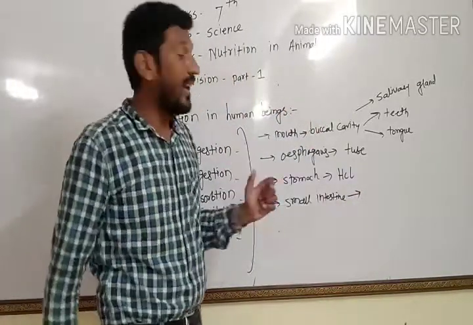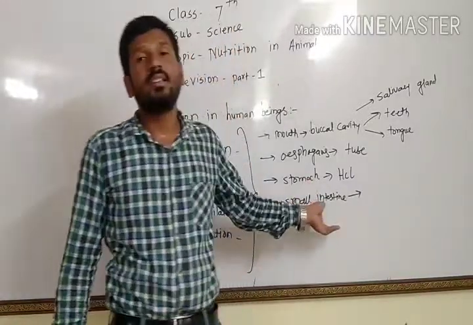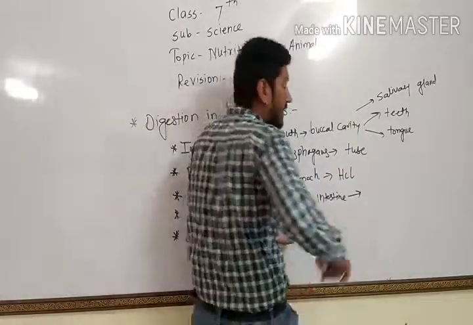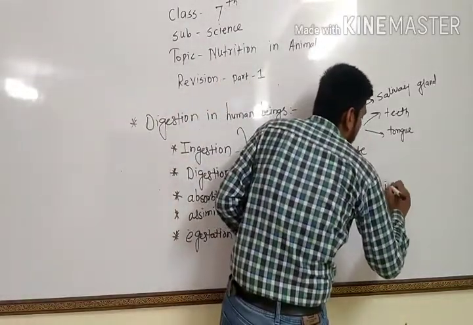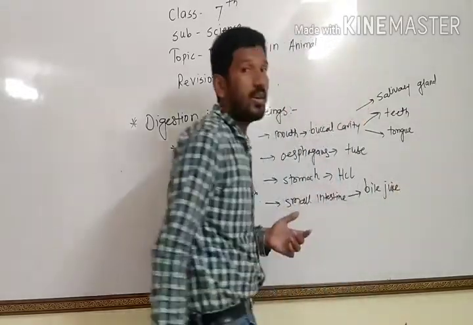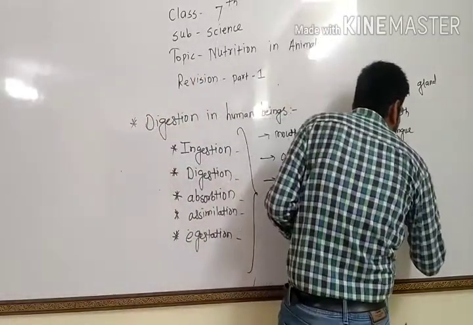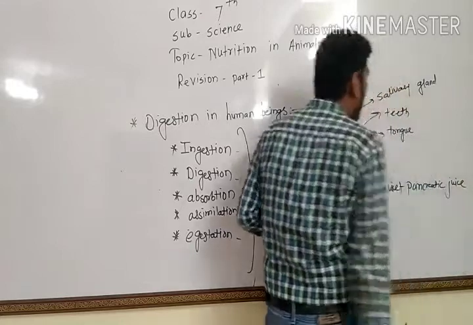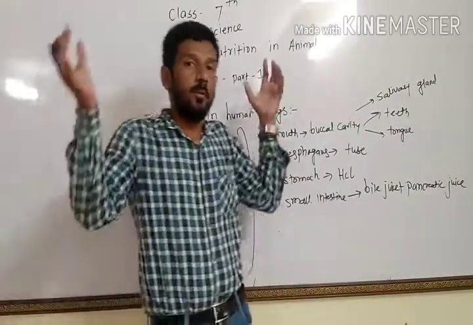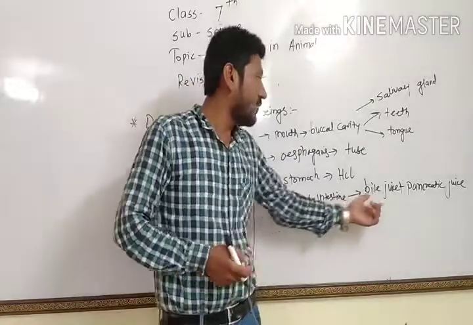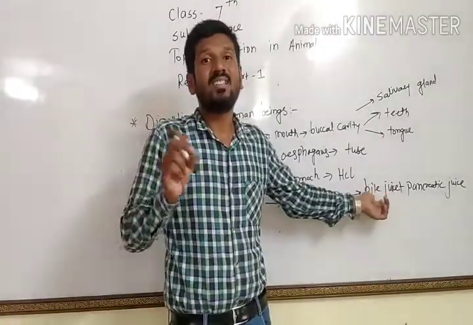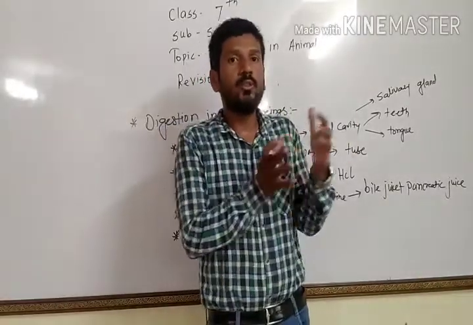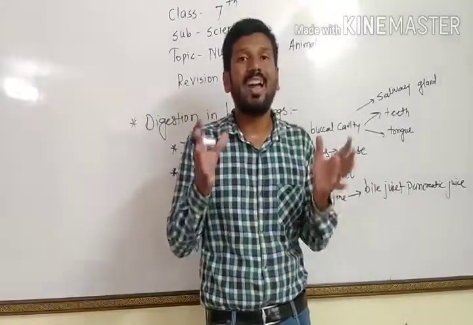When the food is passing from the stomach to the small intestine, another digestive juice is secreted, that is the bile juice, plus pancreatic juice. Bile juice and pancreatic juice are added into our food. Bile juice is produced by the largest gland of our body, that is the liver. The liver produces bile juice, which is stored in a sac called the gallbladder.